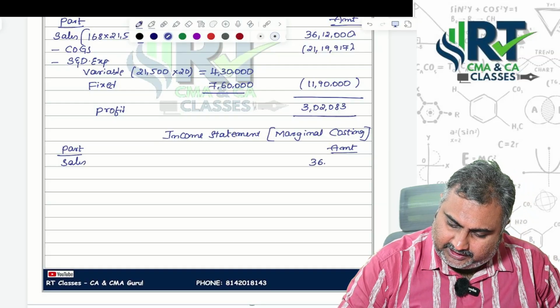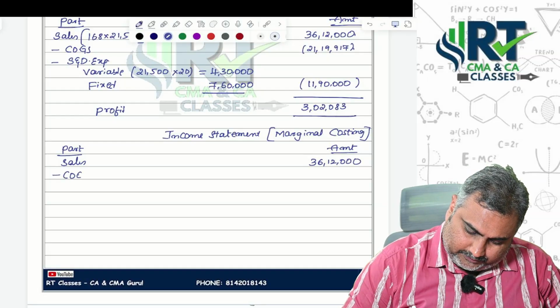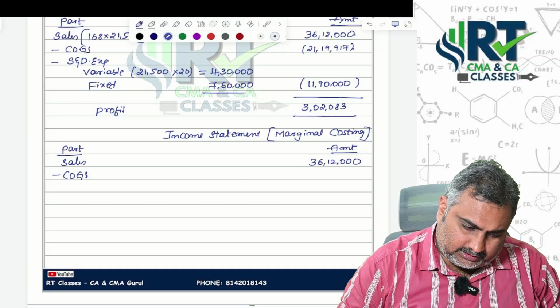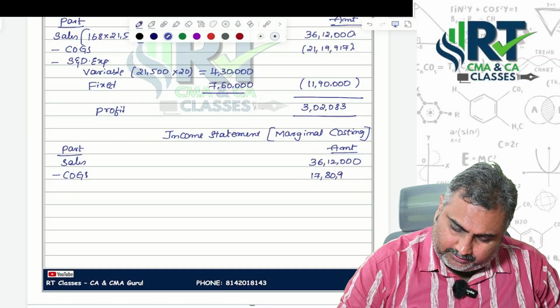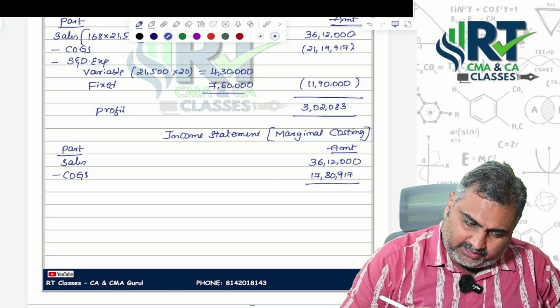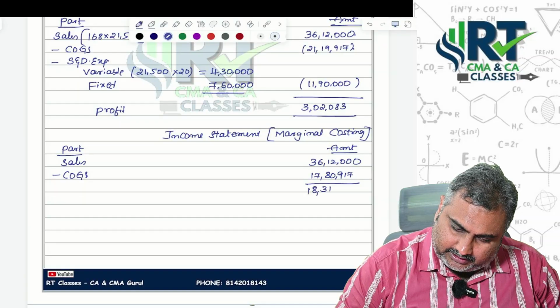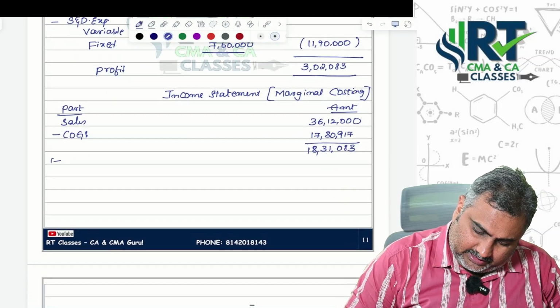That's the reason 36 lakh 12,000. Less cost of goods sold, and already you know cost of goods sold are how much? 17 lakh 80,917. These are all variable part. If you eliminate that, you are getting 18 lakh 31,083 rupees.